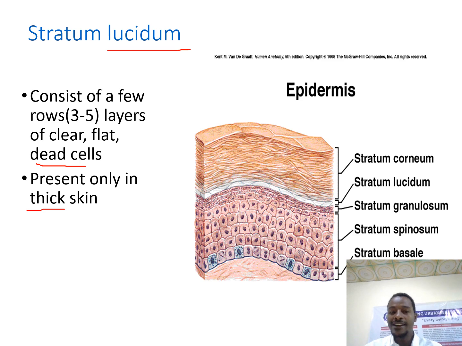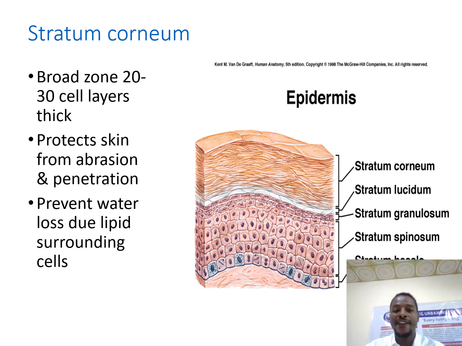The last layer is stratum corneum. It contains cornified, dead cells. It is a broad zone containing 20 to 30 cell layers, and it is a thick layer containing a large amount of keratin protein.